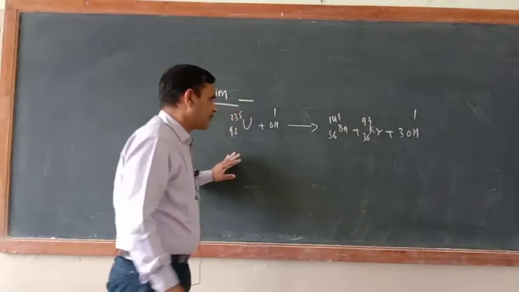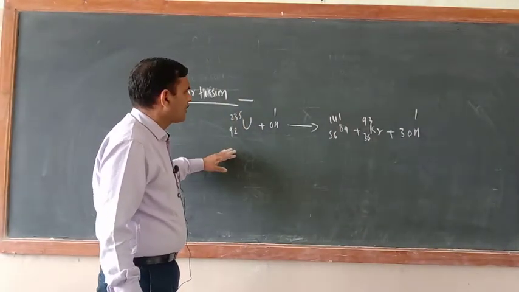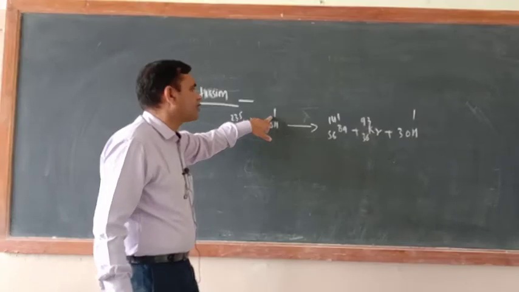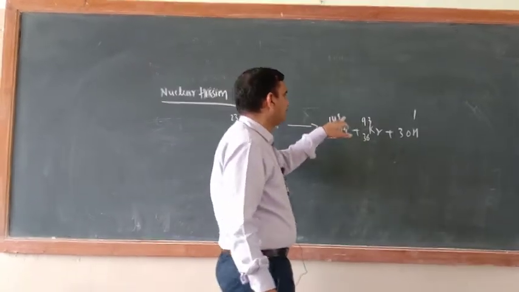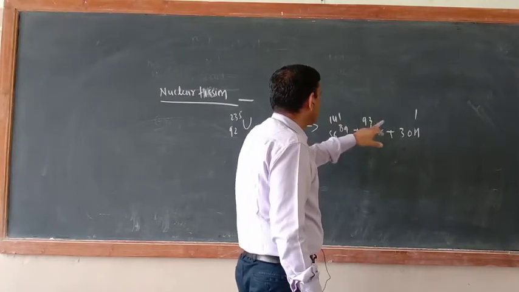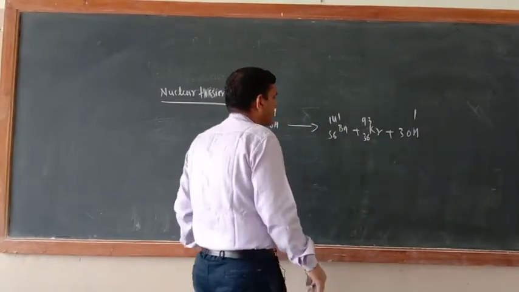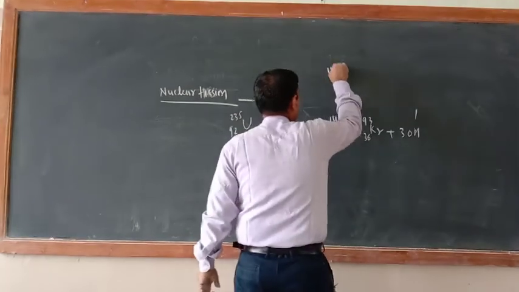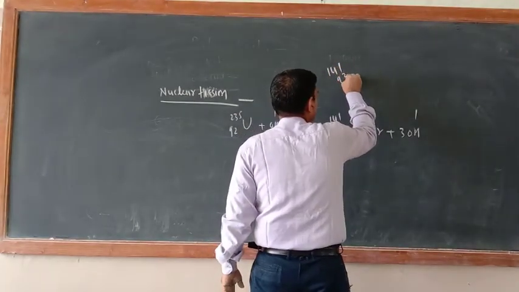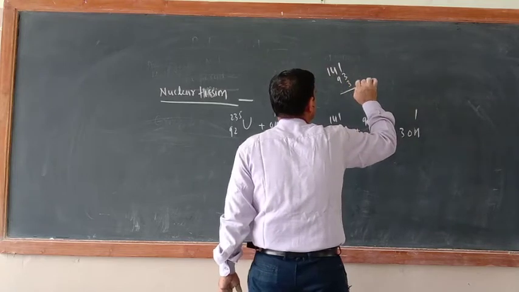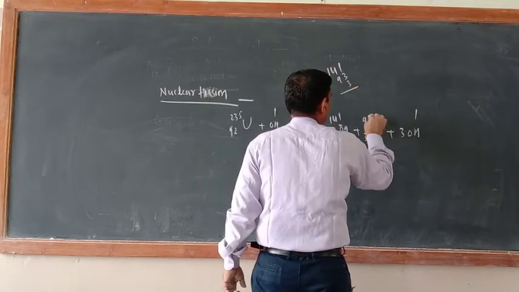So just try to understand. If you add this one, 235 plus 1, 236. Similarly, if you add this side, this is also 236. Just see, 141, 93 and 3 makes 237... actually this is 92.